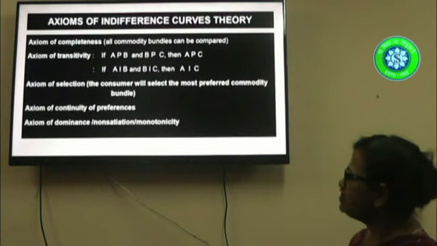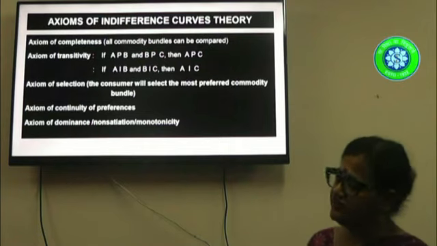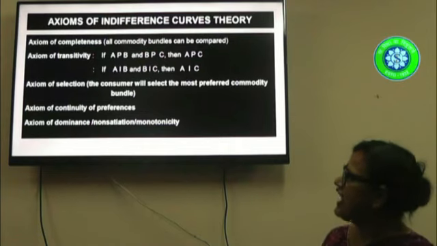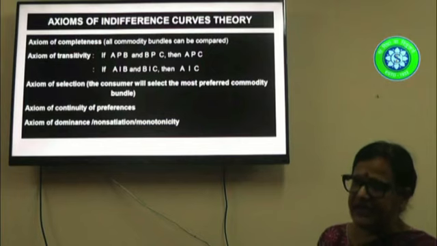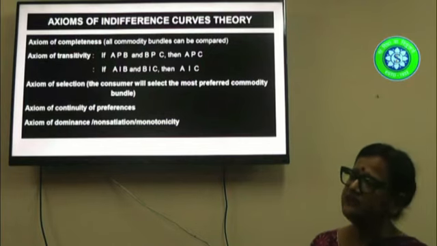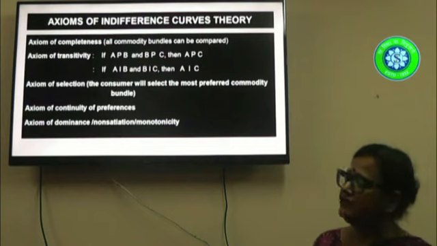Now there are certain axioms on which the indifference curve theory is based. First is the axiom of completeness. This axiom states that there is not a single commodity bundle that will be left unranked. Whatever commodity bundles we have in the commodity space, each one will be ranked.